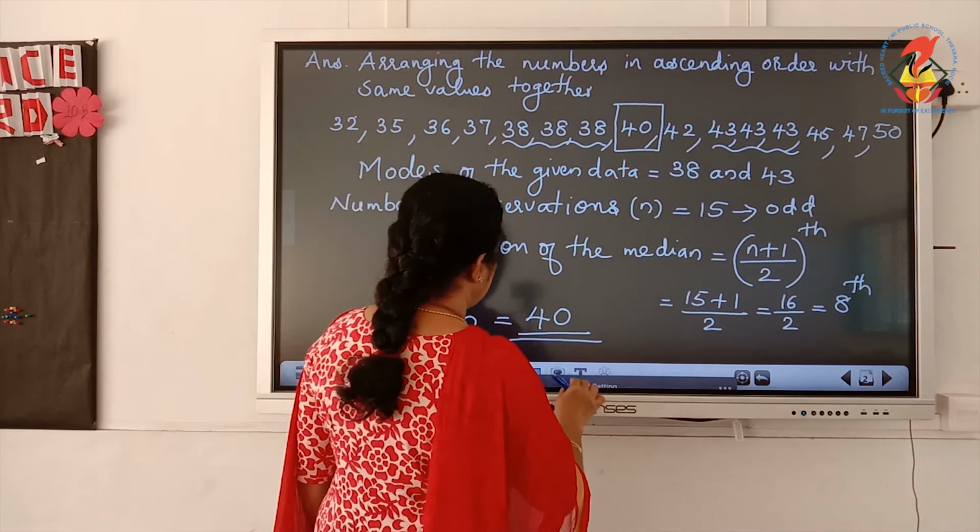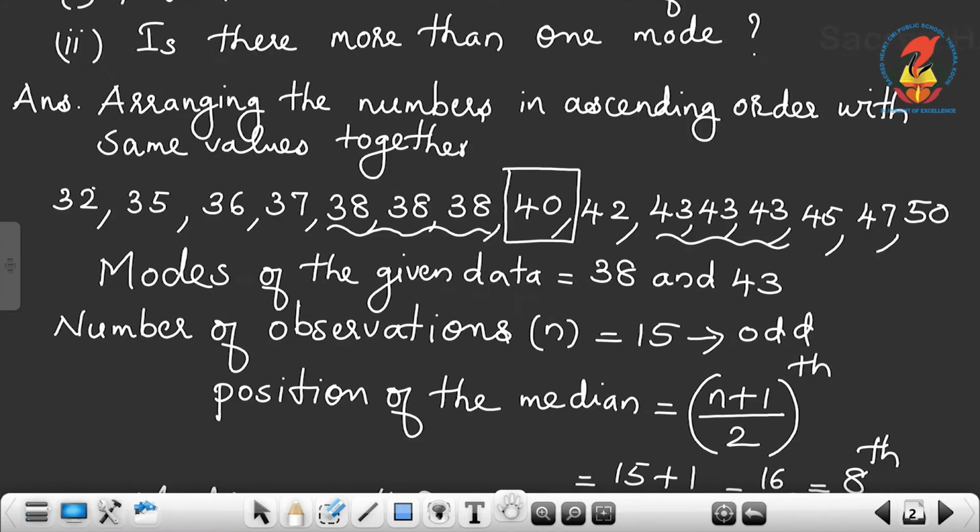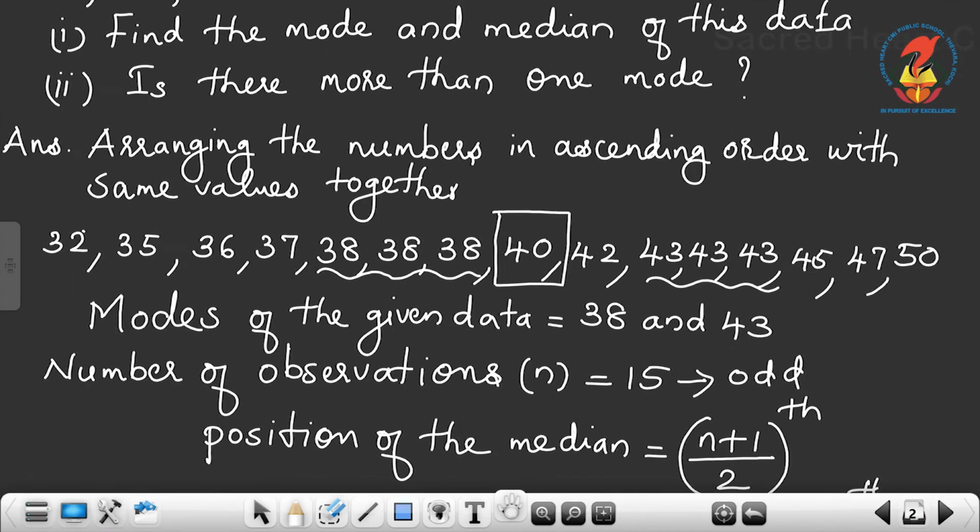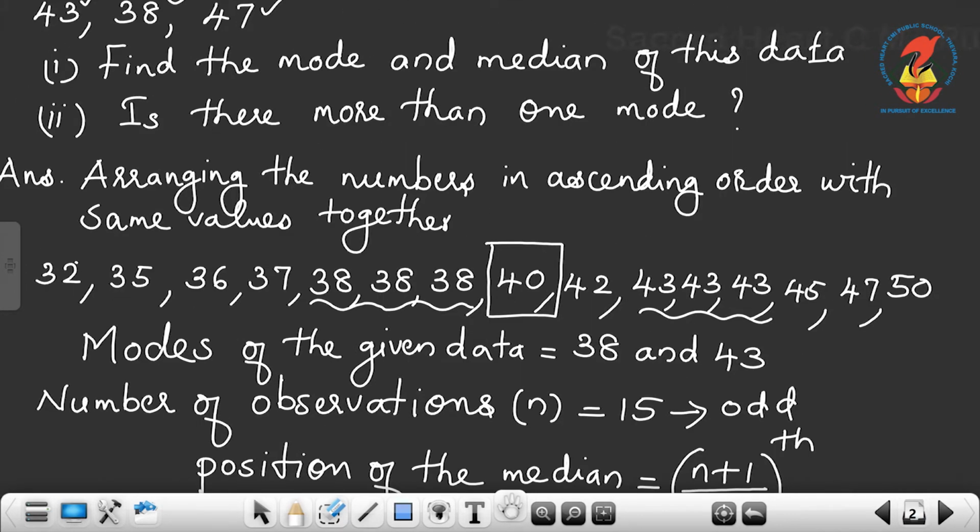Now, we have one more question. After finding out the median and mode, is there more than one mode? Look at that. How many modes are here? Here we have 2 modes. So, the modes are 38 and 43.